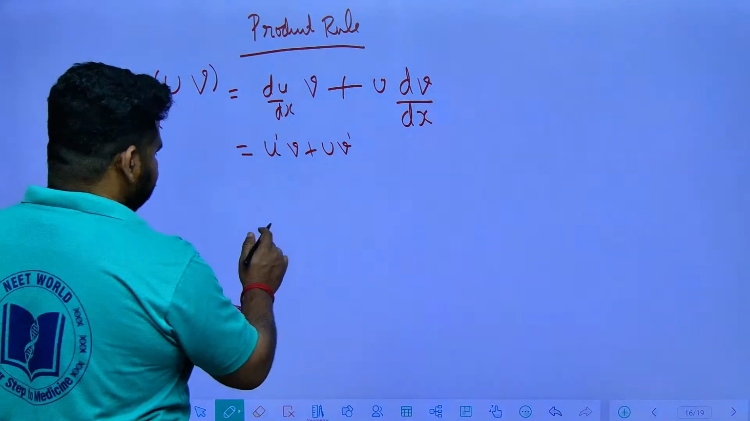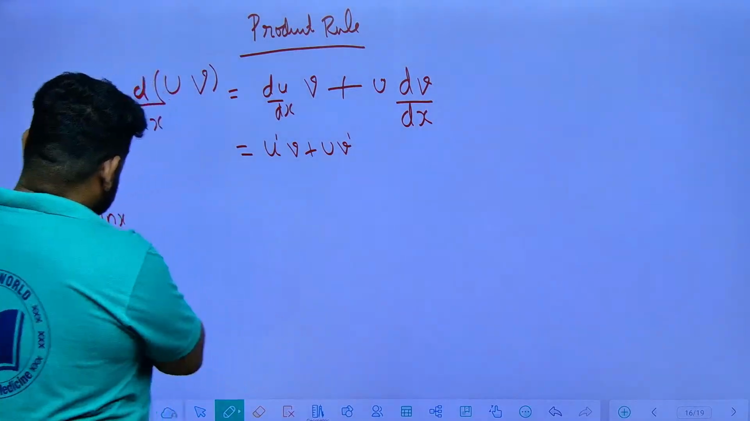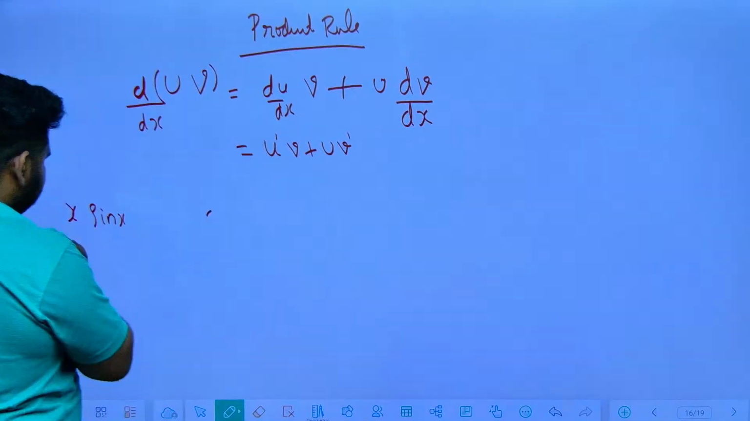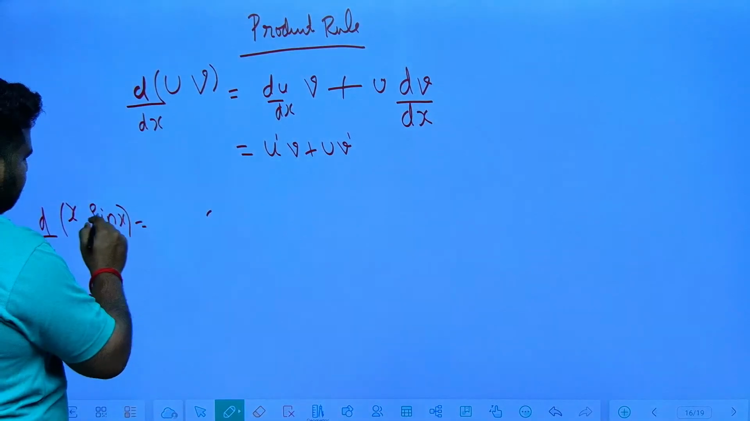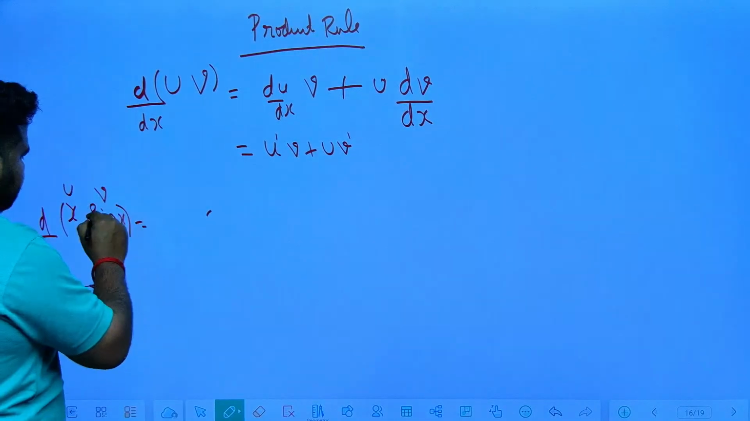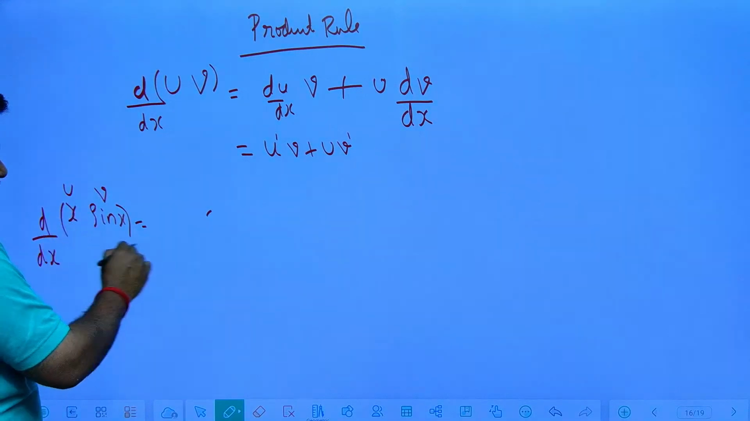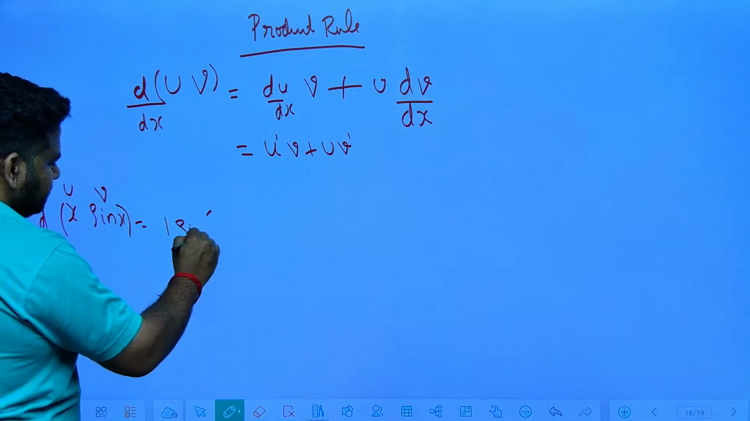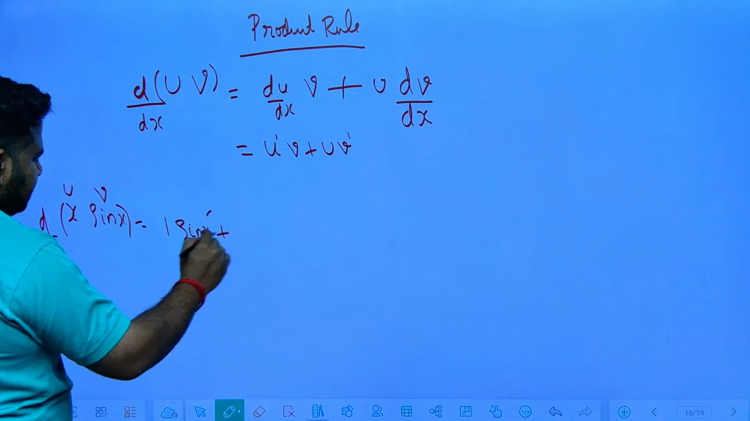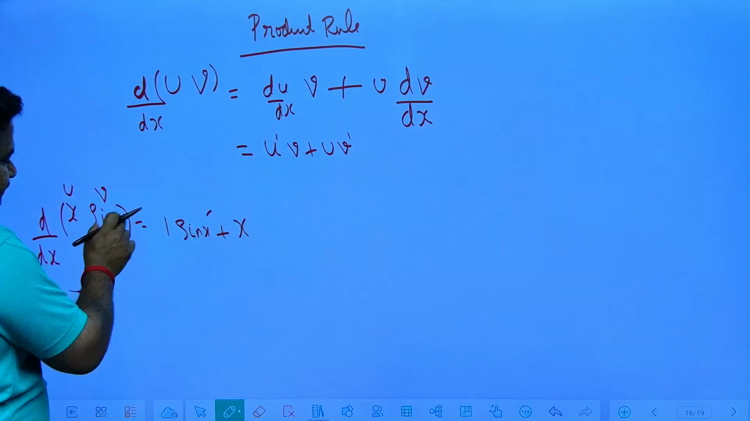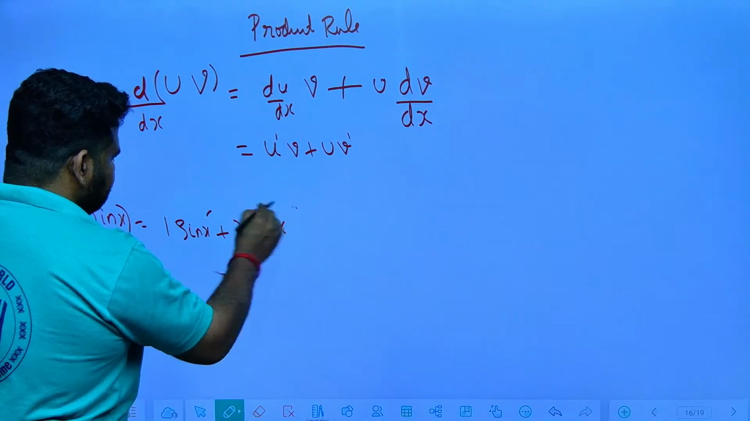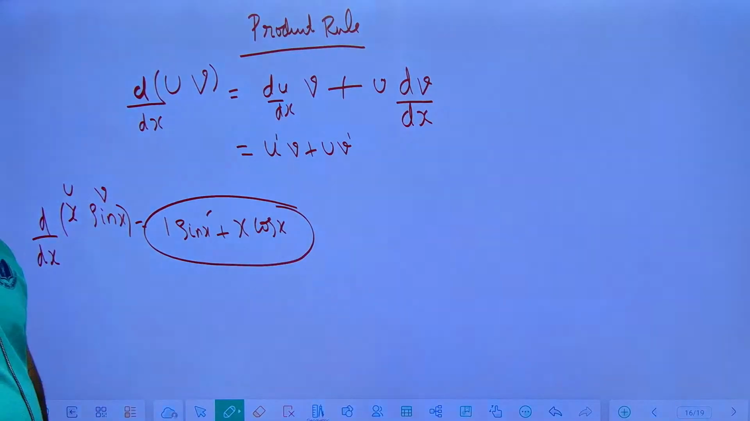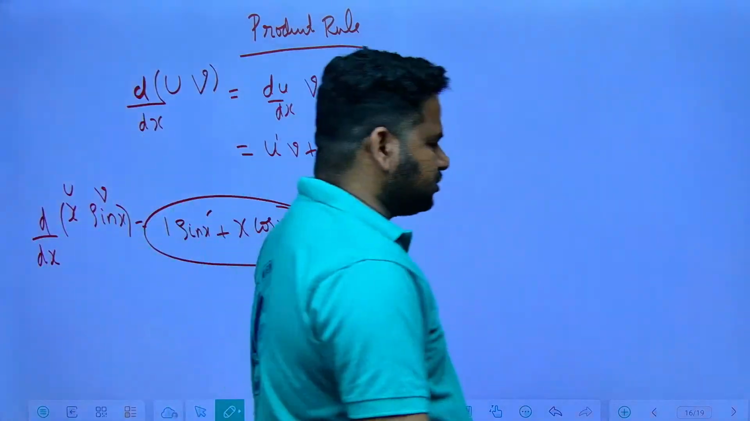Suppose I take a function, let me take x sin x, d by dx of x sin x is given. So what we can do? Let this be u, let this be v. So derivative of x is 1 into sin x, plus the first function x I should keep as it is, second function I should differentiate, x into derivative of sin x, which is cos x. So this is the answer we will have when it comes to the UV rule.